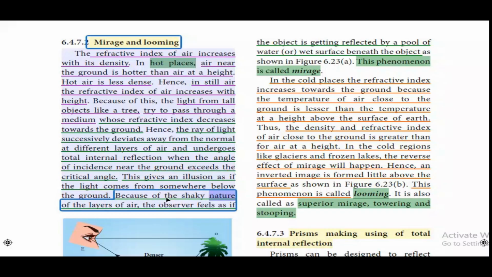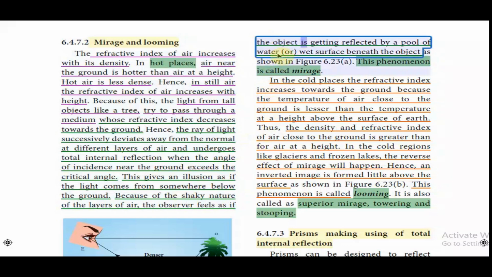Because of the shaky nature of the layers of air, the observer feels as if the object is getting reflected by a pool of water, or wet surface beneath the object, as shown in Figure 6.23a. This phenomenon is called mirage.